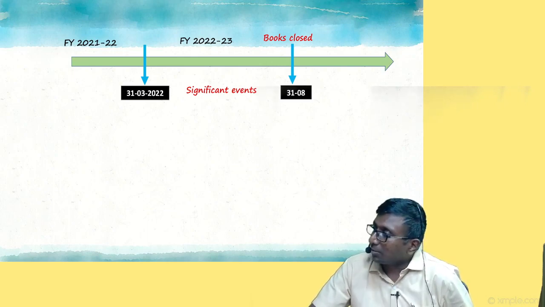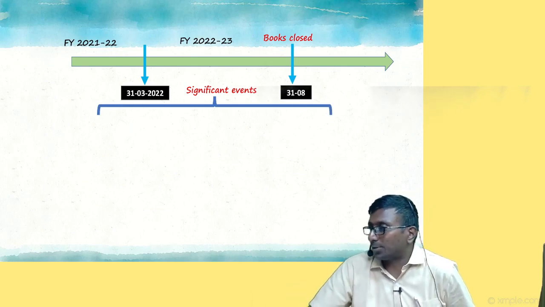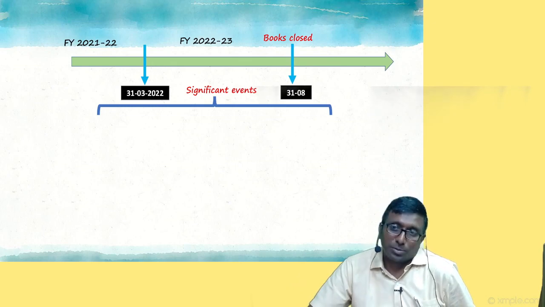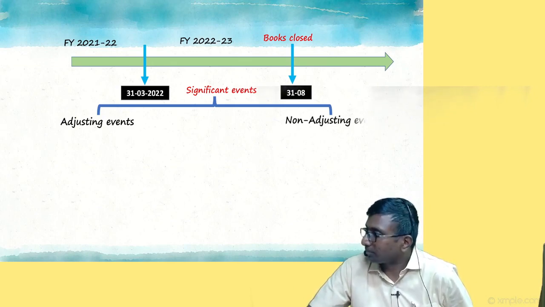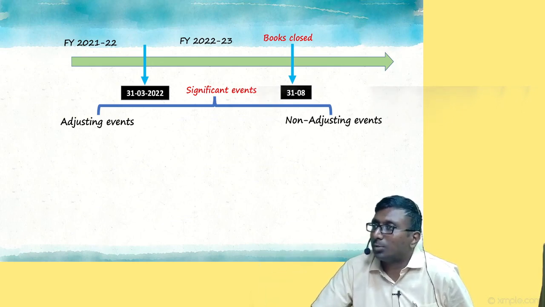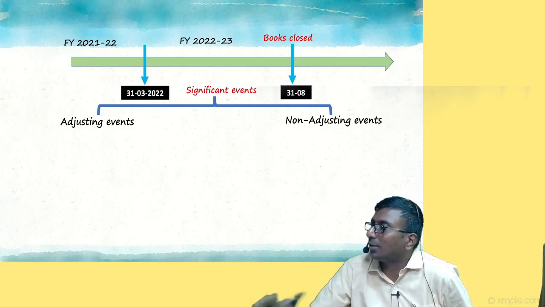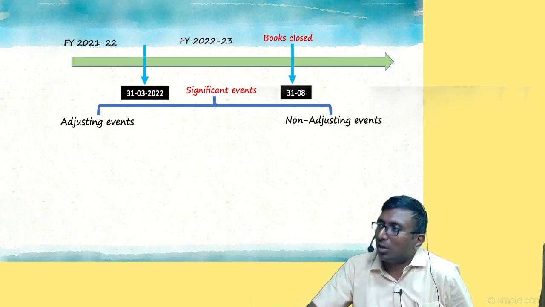That means financial statements are approved. Now, what am I trying to say? Events are going to be classified into two types. What is that? Two types. The first is called adjusting events. Next is non-adjusting events. What is adjusting? What is non-adjusting? Adjusting means you'll go back and adjust. Non-adjusting means you don't adjust. You don't adjust means we'll record in the 22-23 financial year only. That's all, simple. When is it adjusting? When is it non-adjusting? I'll talk about it.